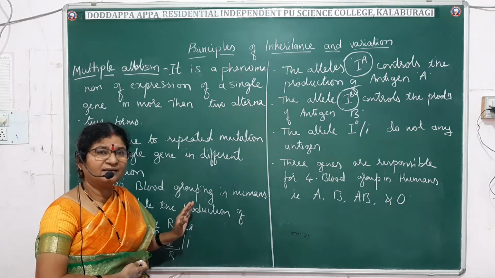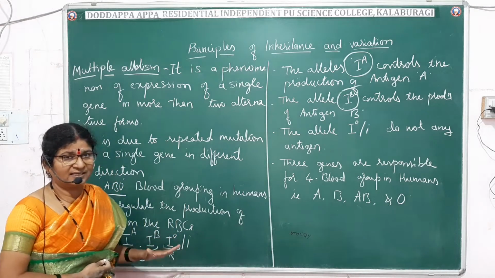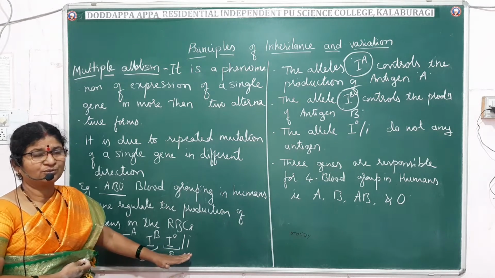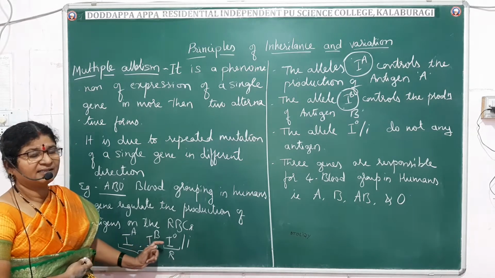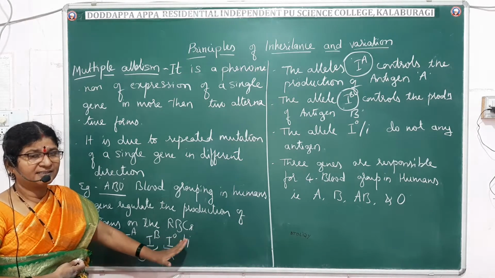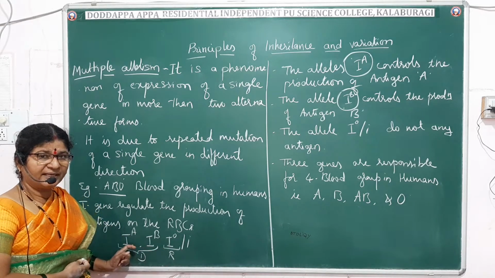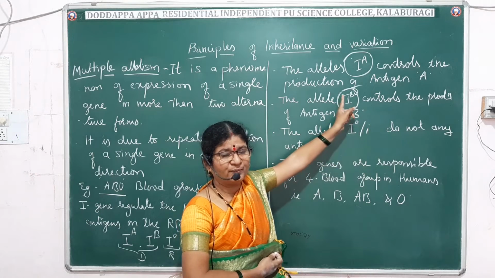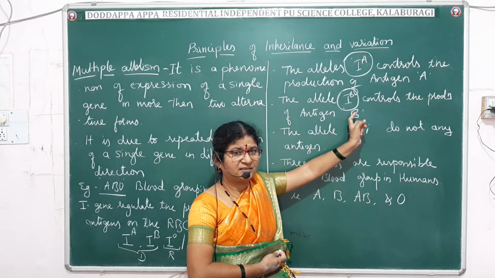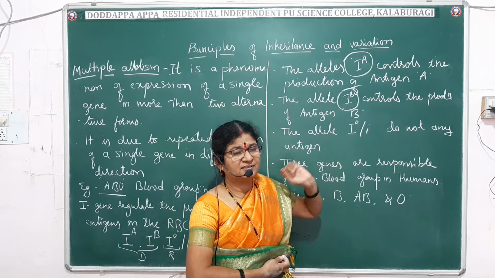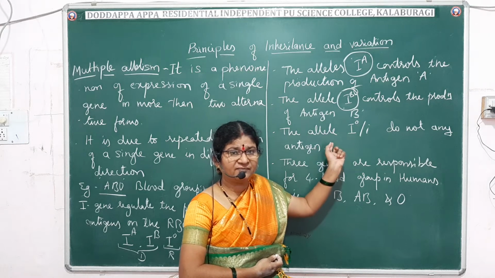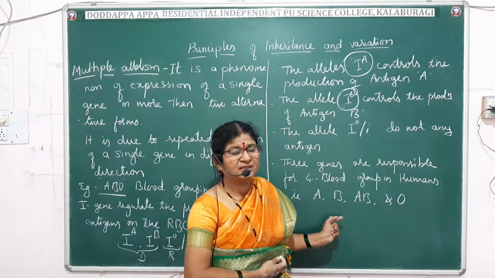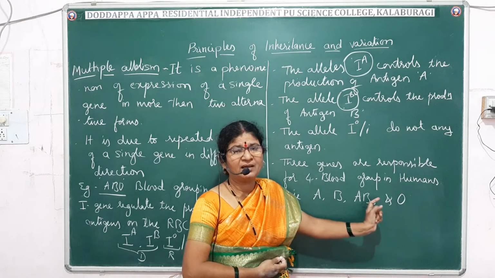So here, how many alleles do we have? Three alleles, which are indicated by I raised to A, I raised to B and I raised to O. I raised to A and I raised to B are dominant. I raised to O is recessive. The I raised to A allele is responsible for the production of antigen A, I raised to B is responsible for the production of antigen B, and I raised to O is not responsible for the production of any antigen. How many blood groups does it produce? It will produce four blood groups: A, B, AB and O.